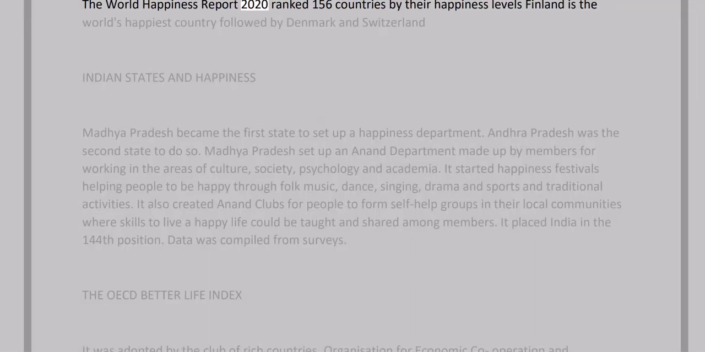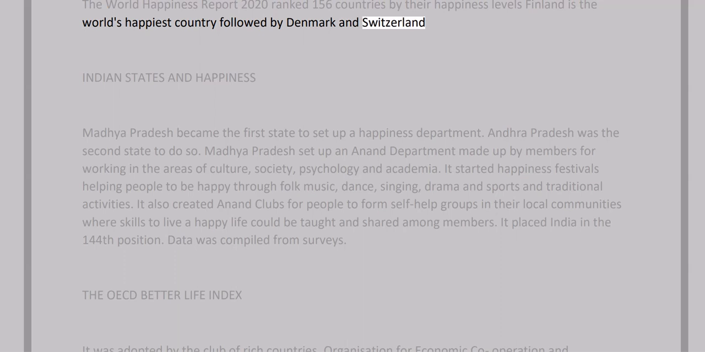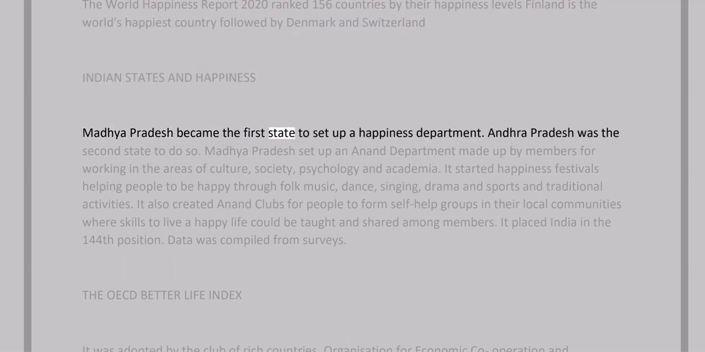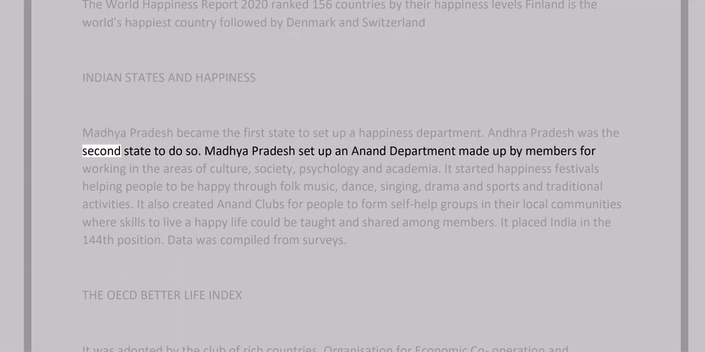The World Happiness Report 2020 ranked 156 countries by their happiness levels. Finland is the world's happiest country, followed by Denmark and Switzerland. Indian states and happiness. Madhya Pradesh became the first state to set up a happiness department. Andhra Pradesh was the second state to do so.